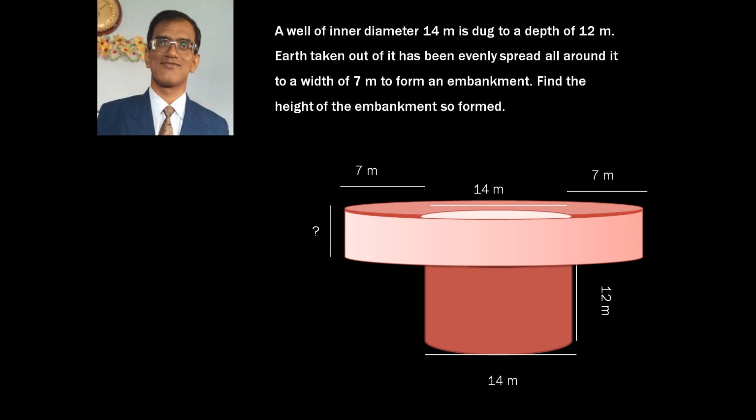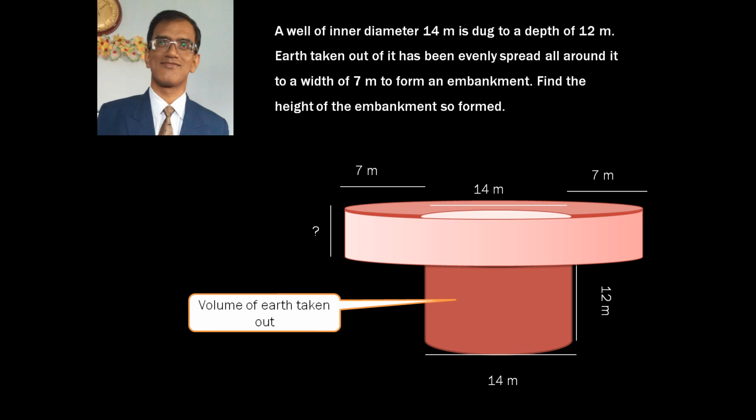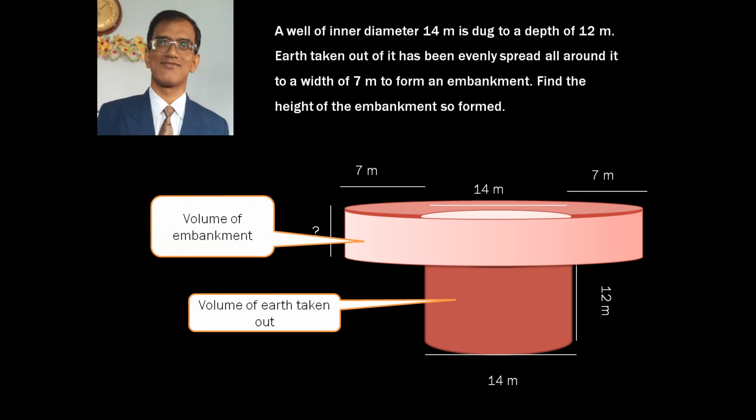From the well. So the volume of the earth taken out, that is the cylinder, should be equal to the volume of the embankment. Now once you have understood this, there is nothing left in this question. Now we can easily solve this question.